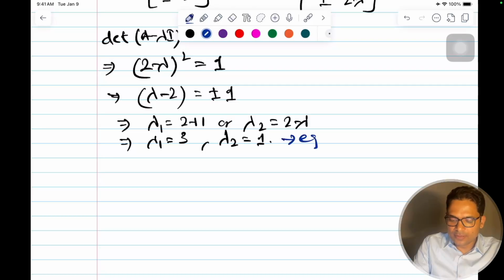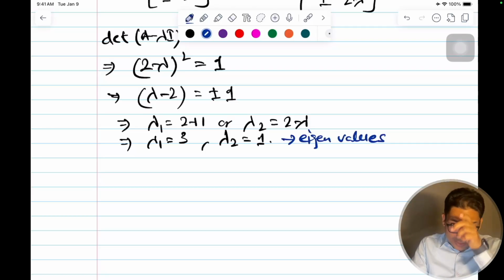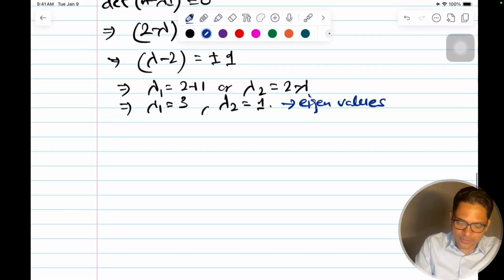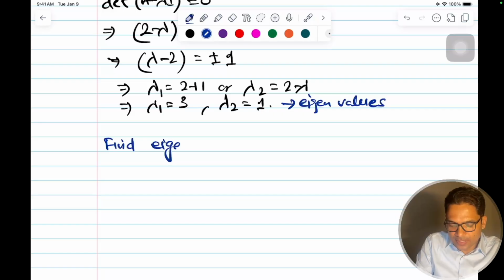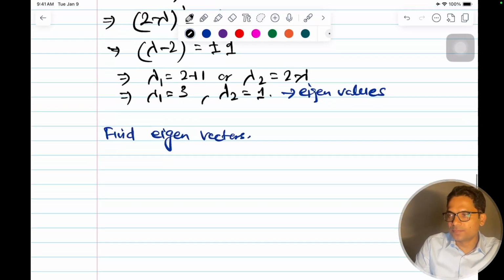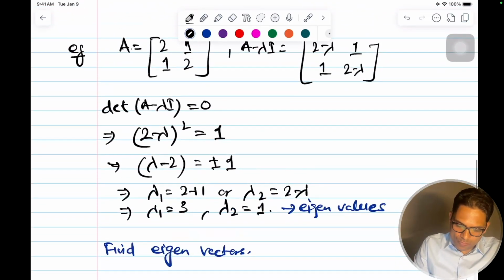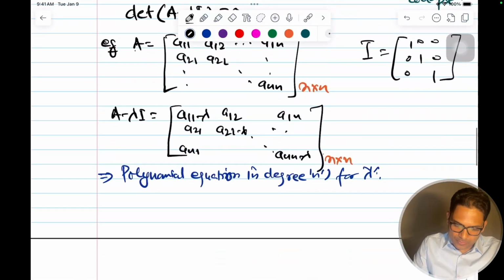These are my eigenvalues, scaling factor. On one direction it is scaling by 3, and on the other direction it is scaling by just 1 time. So this is the scaling factor also. So let's see. So now let's find out the corresponding eigenvectors. When we just put the values back, right? So we know that A minus lambda I, what was the equation?